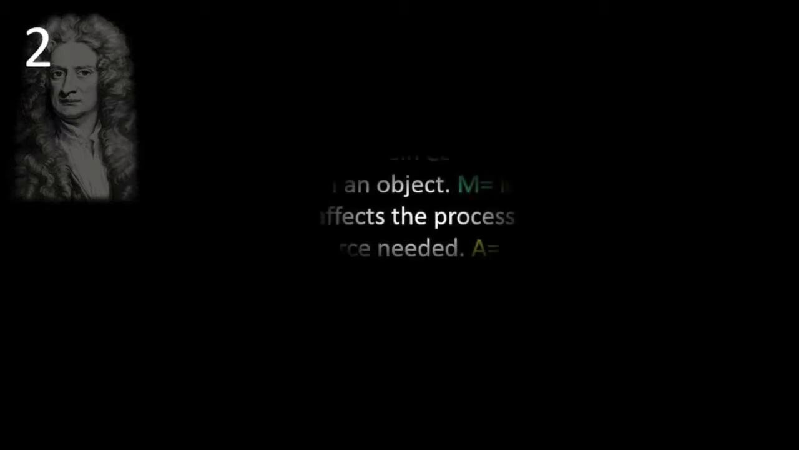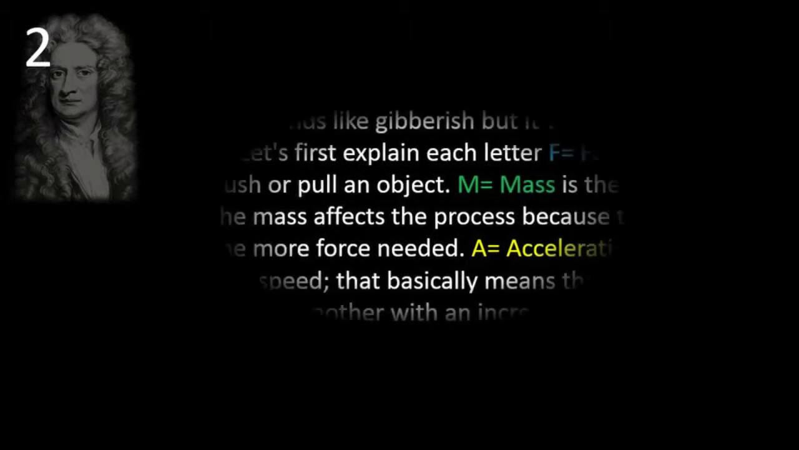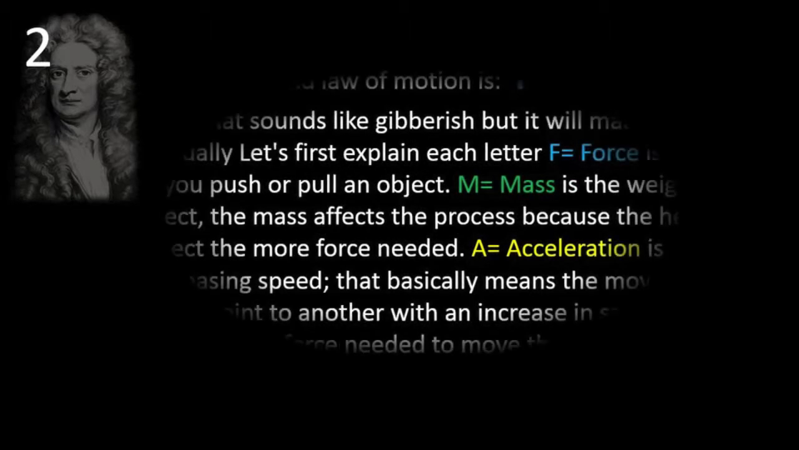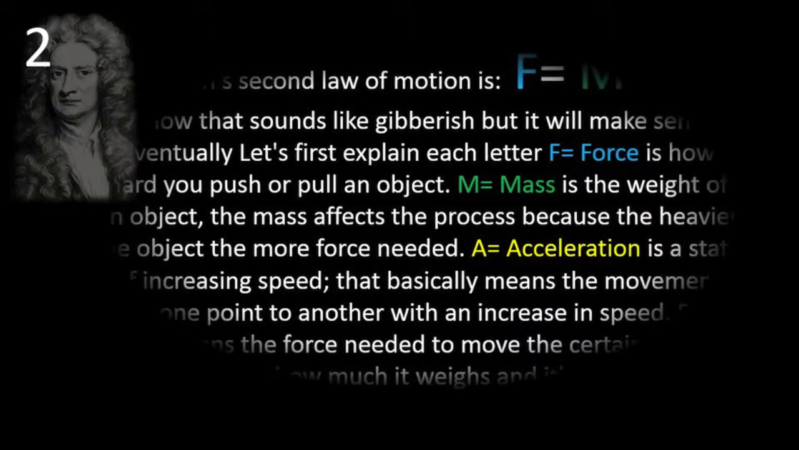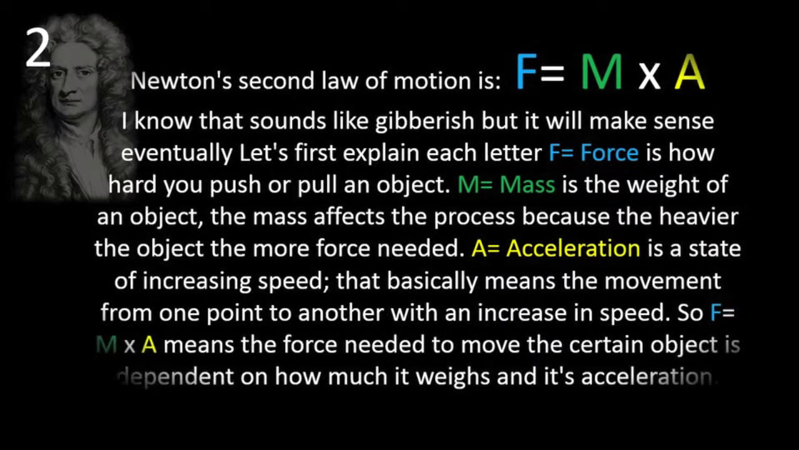Second law of motion is F equals m times a. I know that sounds like gibberish, but it will make sense eventually. Let's first explain each letter. F is force. Force is how hard you push or pull an object. M is mass. Mass is the weight of an object. The mass affects the process because the heavier the object, the more force needed.